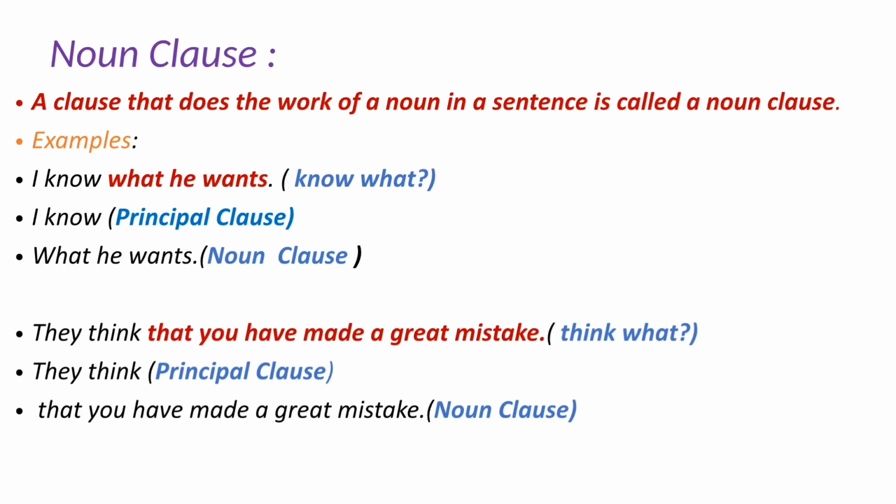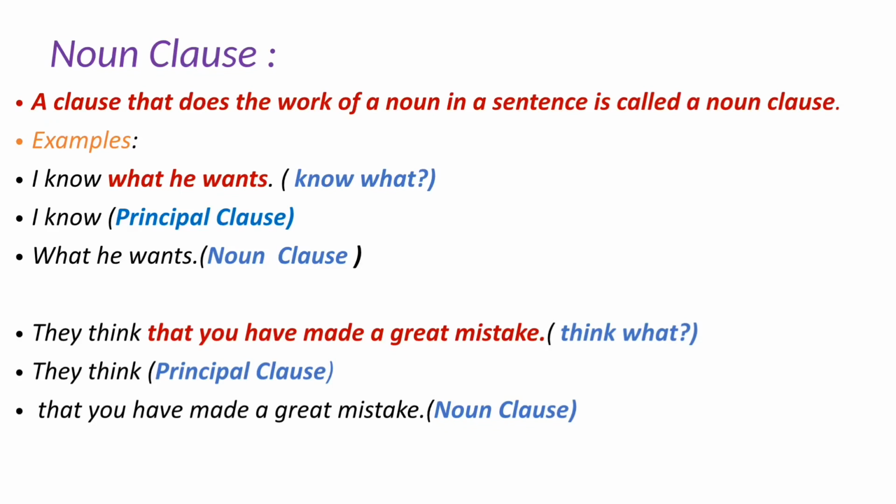Next kind of subordinate clause is the noun clause. It does the function of a noun in a sentence. See the examples. "I know what he wants." "I know" is the principal clause. And "what he wants" is the noun clause. It does the function of a noun in a sentence. It answers the question, what do I know, and the answer is "what he wants."